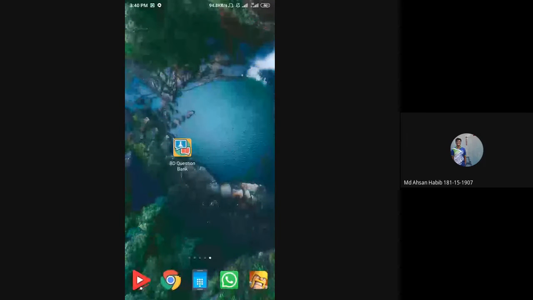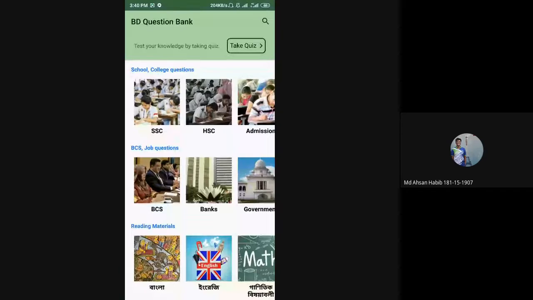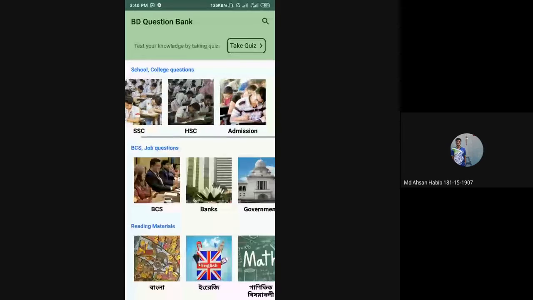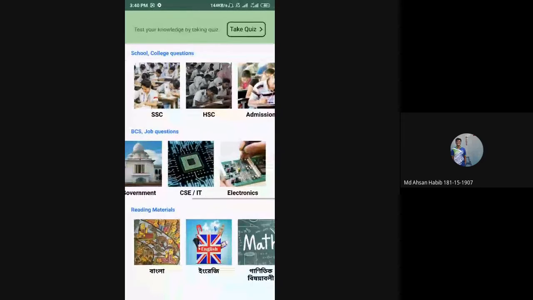First, I need to stop sharing. Then here is our app, BD Question Bank. So let's get into the BD Question Bank. Okay, so here is our main app. We are very excited to introduce this to you. This is the XML for the horizontal list view, and this is the scroll view.